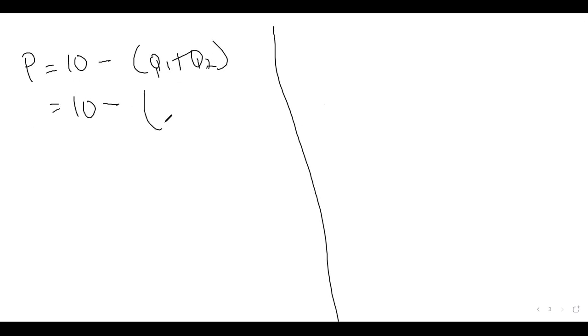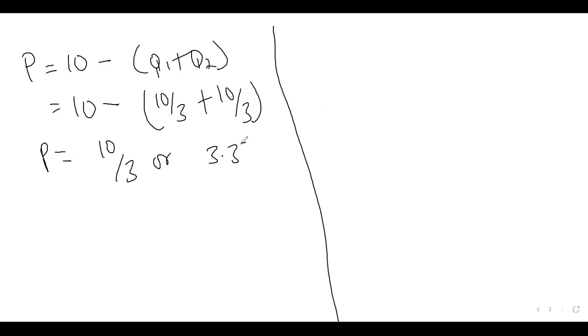Remember that I told you that once we have a linear demand function, their profit can be gotten using a certain formula. But before that, we need to find the industry price. So the price is equal to 10 minus (Q1 plus Q2). So we will have 10 minus (10 over 3 plus 10 over 3). If you solve it well, the final answer is 10 over 3, or 3.333.